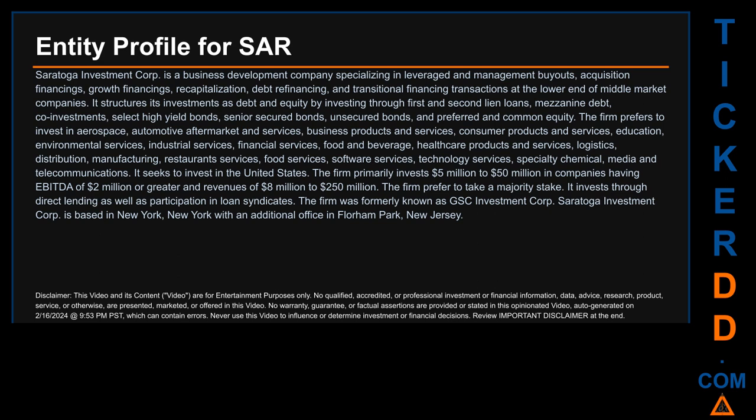The firm primarily invests $5 million to $50 million in companies having EBITDA of $2 million or greater and revenues of $8 million to $250 million. The firm prefers to take a majority stake. It invests through direct lending as well as participation in loan syndicates. The firm was formerly known as GSC Investment Corp. Saratoga Investment Corp. is based in New York, with an additional office in Florham Park, New Jersey.